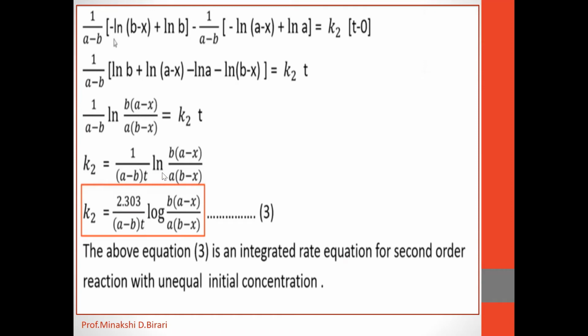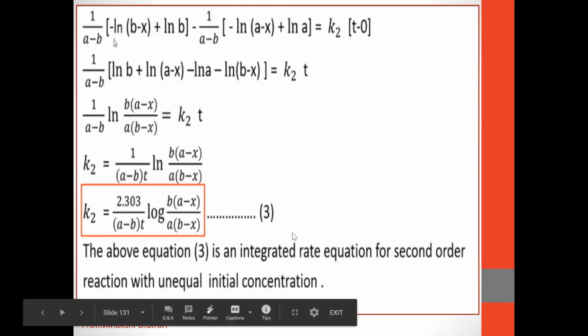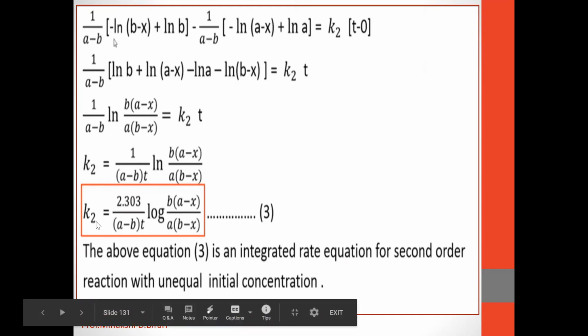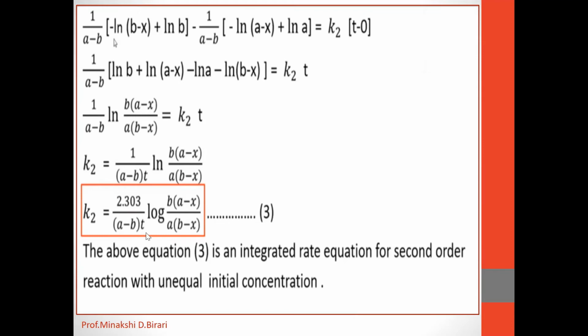By changing to log to the base 10, we get the equation 3, which is an integrated rate equation for second order reaction with unequal initial concentration. In this, k2 is the proportionality constant for second order reaction and initial concentration a is greater than b. Therefore, this equation is the integrated rate equation for second order reaction. If the initial concentration b is greater than a, then the equation may be changed.